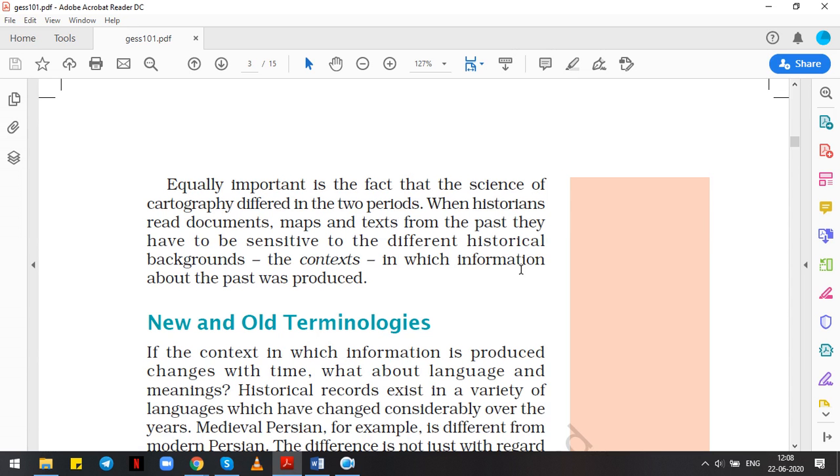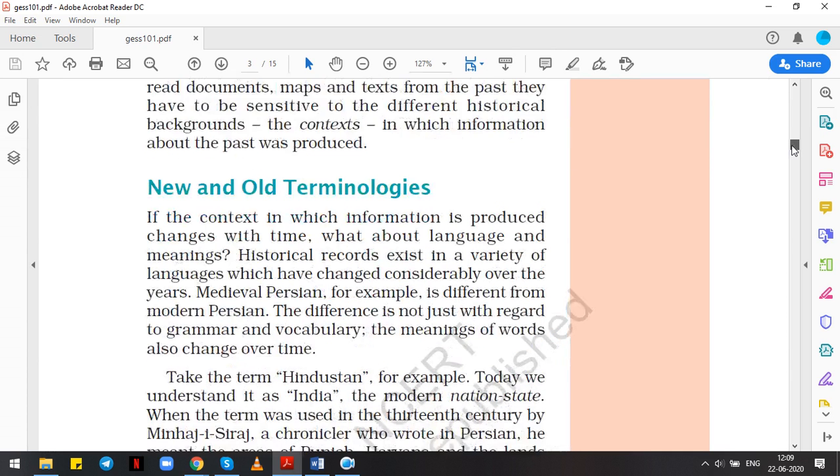So from the two maps, we can derive that there was a difference in how historians framed the maps and read documents and texts. They had to be more focused and sensitive because the information was written from different perspectives and points of view, and hence they had to read it very sensitively.